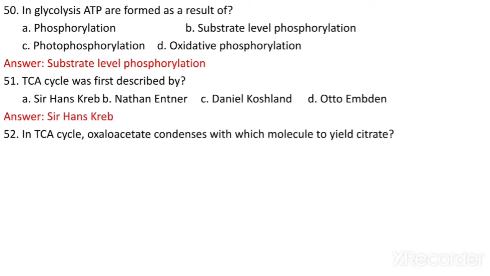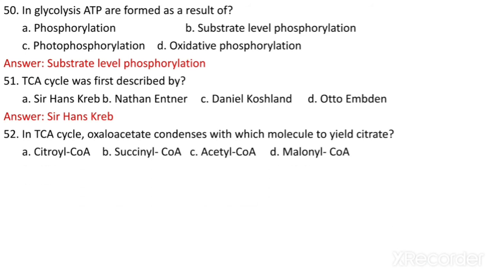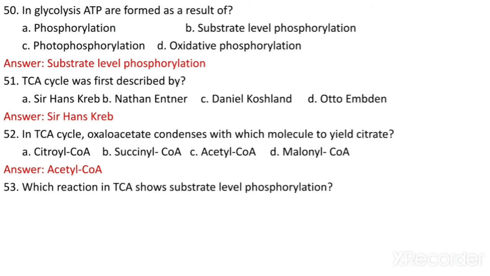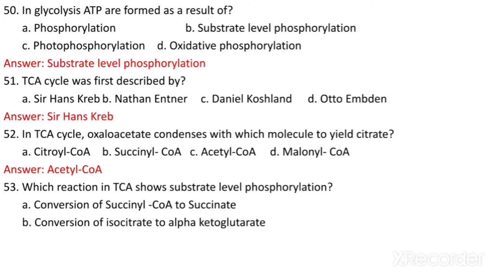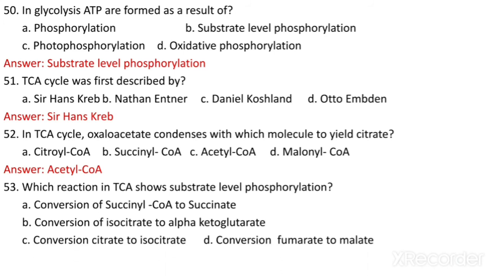In the TCA cycle, oxaloacetate condenses with which molecule to yield citrate? Citryl-CoA, succinyl-CoA, acetyl-CoA, malonyl-CoA. The answer is acetyl-CoA. Which reaction in the TCA cycle shows substrate level phosphorylation? Conversion of succinyl-CoA to succinate, isocitrate to alpha-ketoglutarate, citrate to isocitrate, or fumarate to malate. So conversion of succinyl-CoA to succinate is the substrate level phosphorylation which occurs in the TCA cycle.